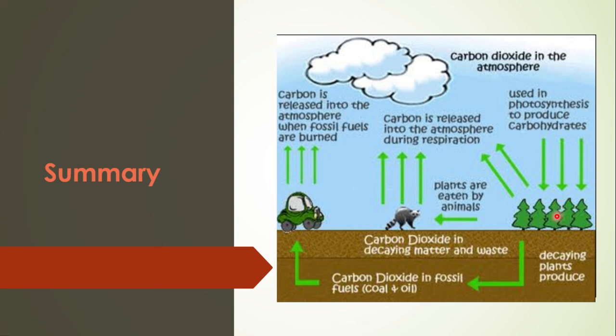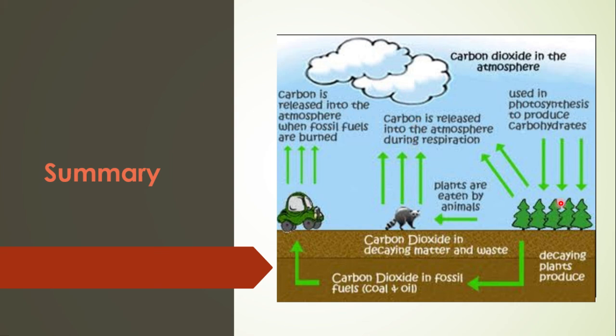So when plants respire, which gas is produced? That gas is named as carbon dioxide. Where does this gas go? It goes into the atmosphere. What happens when these plants are eaten by animals? When these plants are eaten by animals, then carbon also becomes part of their body, and when they respire, then they also release the carbon dioxide into the atmosphere.